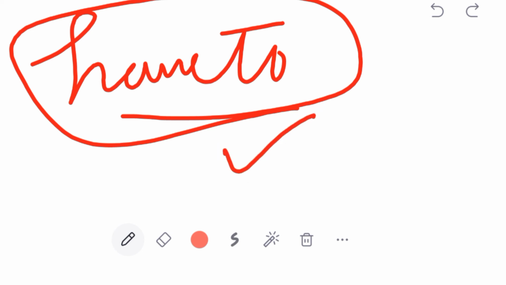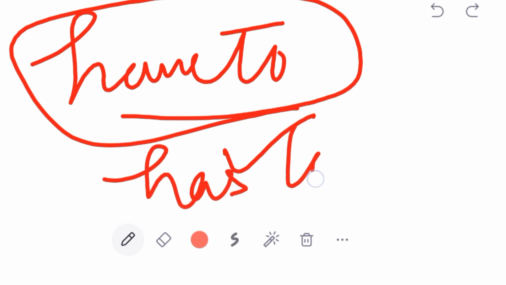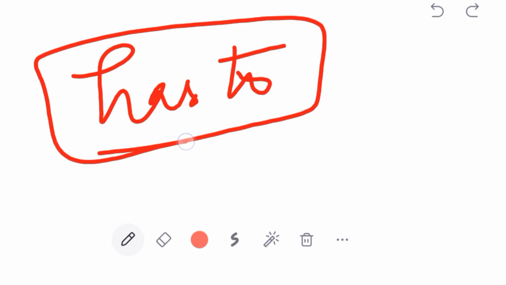Have to, have to, has to. She has to come from a faraway place to her job, for the job purpose. She has to. That means it's very much necessary for her to do that thing. Has to. So it's very obligatory, very necessary, and quite unavoidable. In that case we can use has to as well.